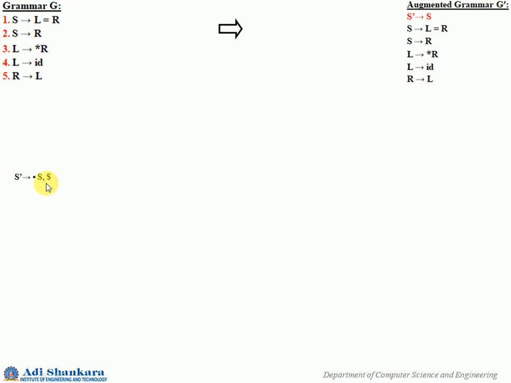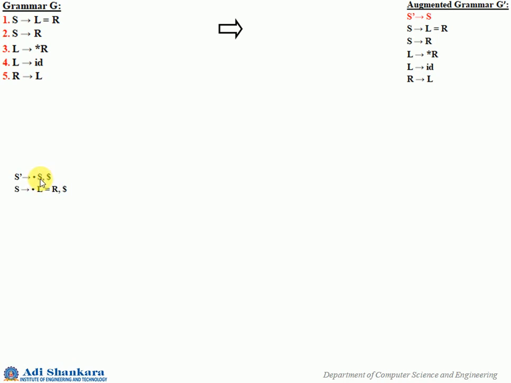Since it is the initial, the very first LR1 item will have dollar as the look ahead. Recollect that LR1 items have an LR0 item as well as a look ahead. So in this case it is S dash gives dot S comma dollar.